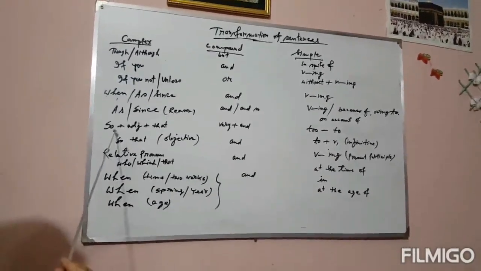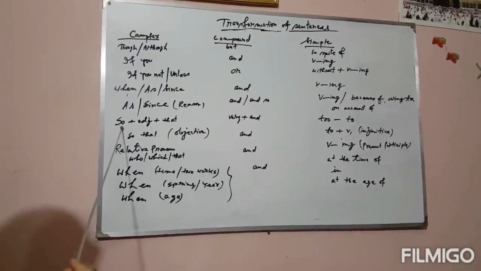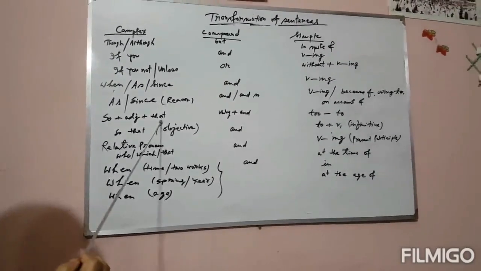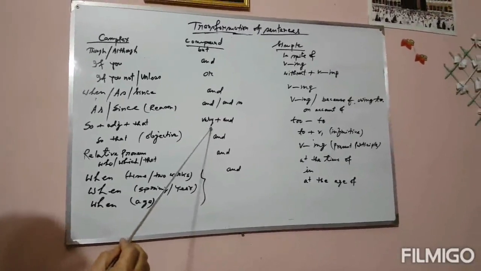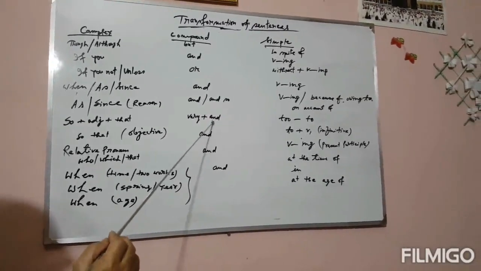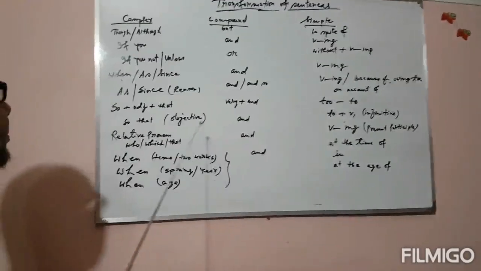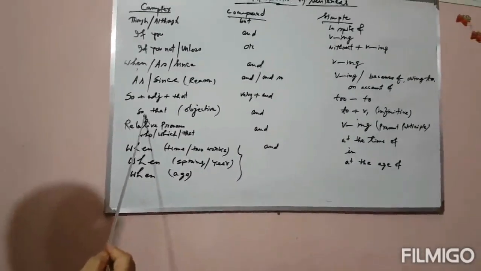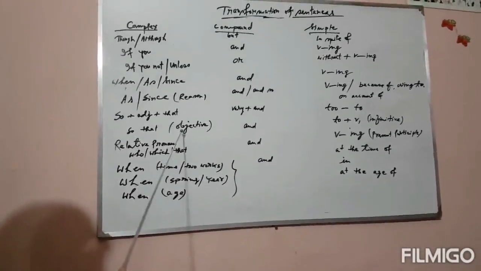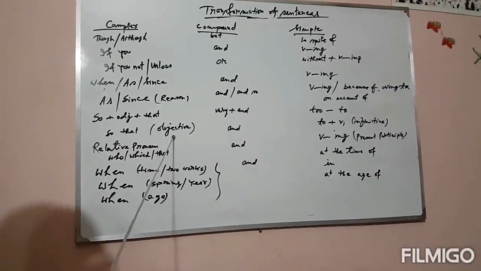And then if the complex sentence is accompanied by so, adjective, that, then in the compound sentence very plus and will be used, and in the simple sentence to will be used. And now so that to indicate objective.